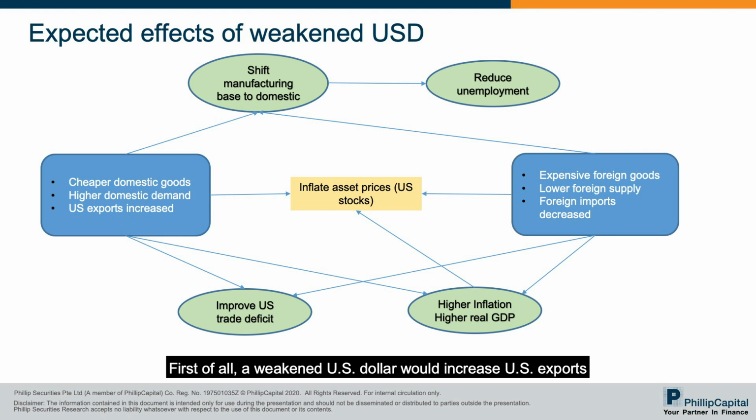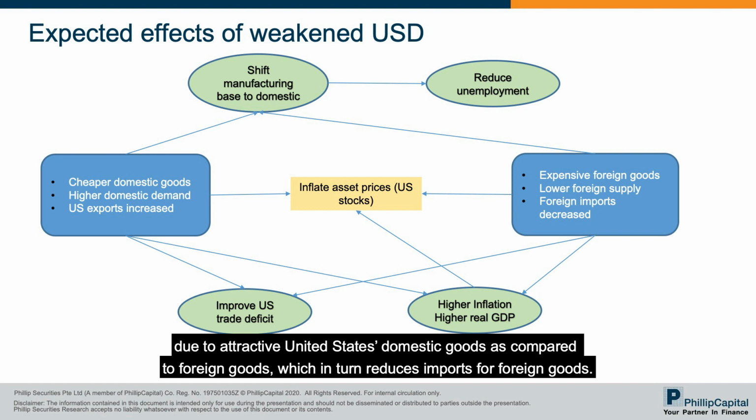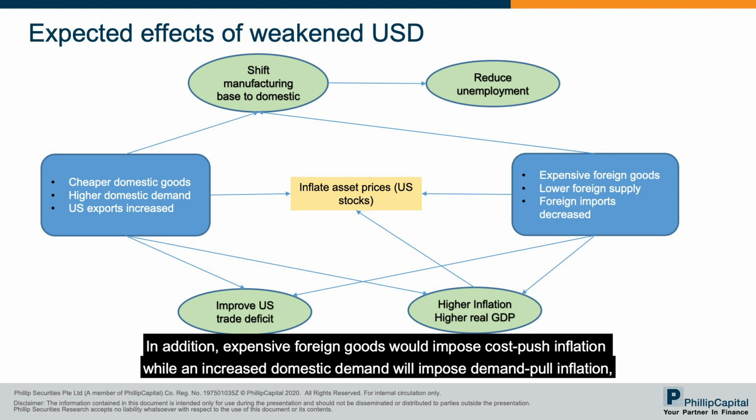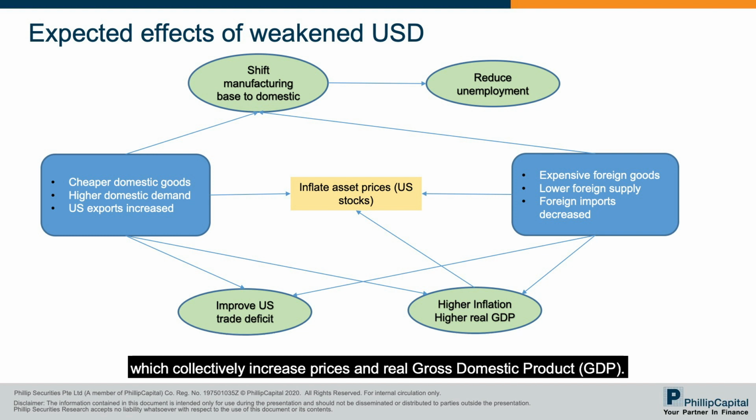First of all, a weakened US dollar would increase US exports due to attractive United States domestic goods as compared to foreign goods, which in turn reduces imports of foreign goods. As a result, it improves the current US trade deficit situation and was aligned with Trump's policy to shrink the trade gap. In addition, expensive foreign goods would impose cost-push inflation, while an increased domestic demand will impose demand-pull inflation, which collectively increase prices and the real gross domestic product.